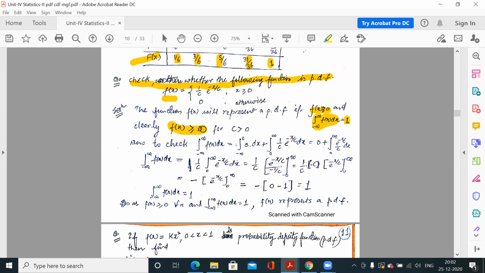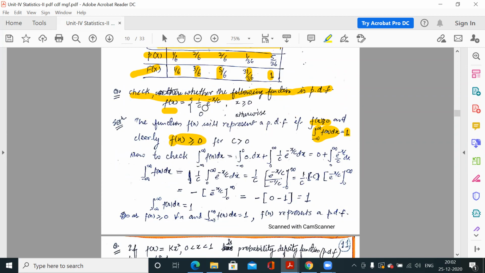So the first condition is already satisfied. Why? Because the function value is 1 by c e to the power minus x by c, and we are assuming that c is greater than 0, c is a constant. So if c is greater than 0, this is non-negative. And you know the exponential function is always positive.